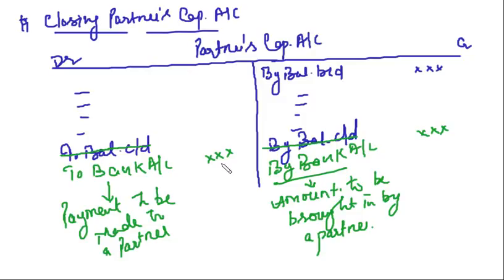Through bank. If credit side is more than the debit side, that means we have to make payment to the partner, and if debit side is more than the credit side, that means the amount is to be brought in by the partner. Clear, friends? So this is how we are going to close the partner's capital accounts. I hope this much is clear.